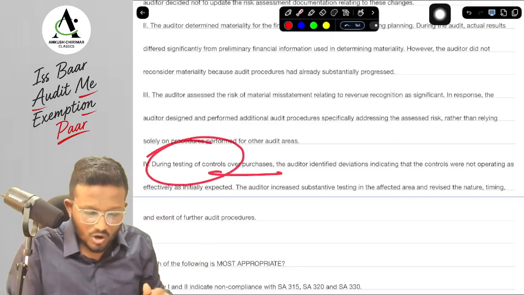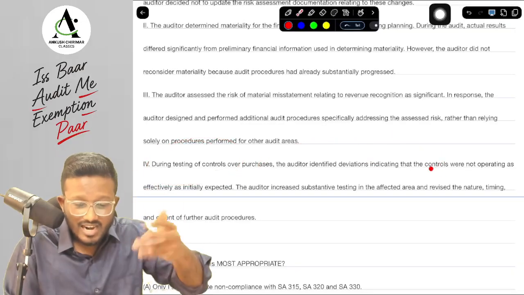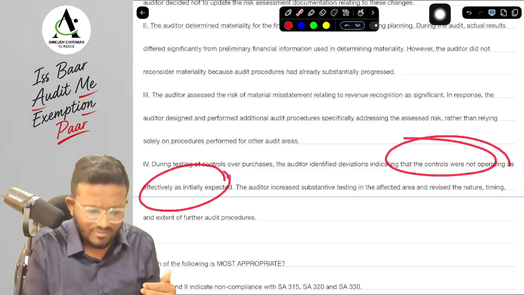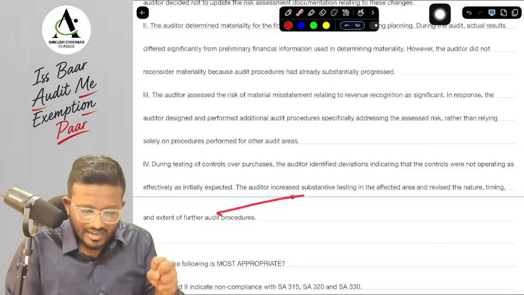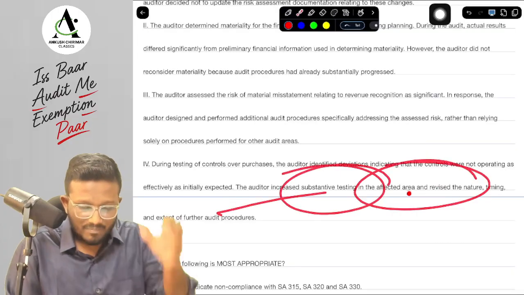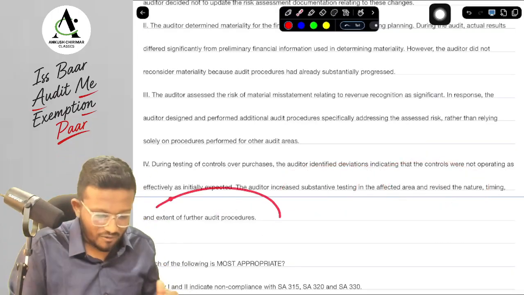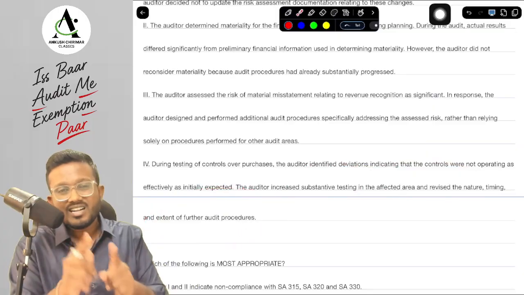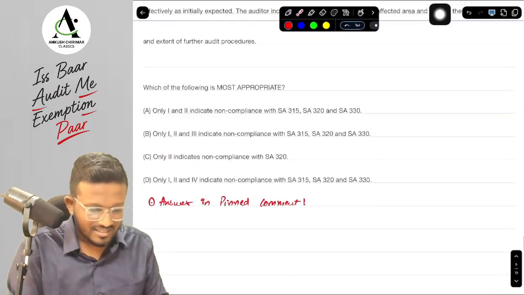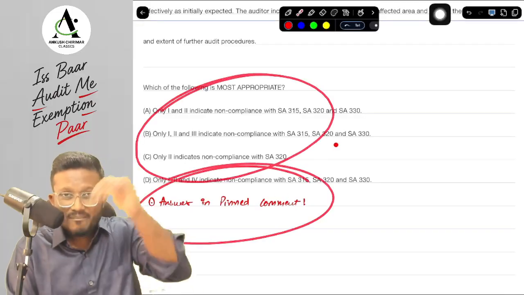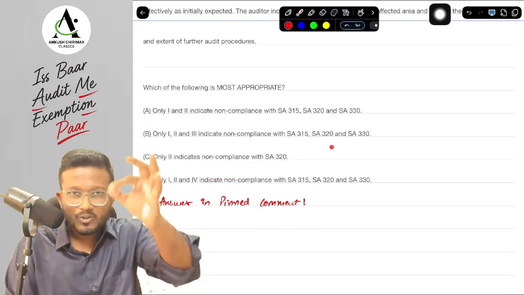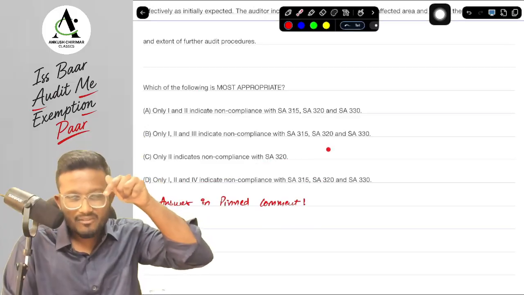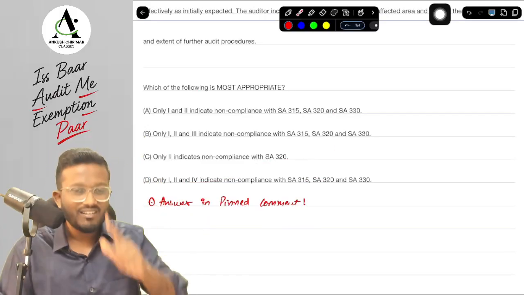Now, during the test of controls on purchases, they identified deviations that indicate that the controls were not operating effectively as expected. So the auditor increased the substantive testing in that particular area, and he also revised the nature, timing and extent of the further audit procedures. Whether it was compliance or non-compliance, you have to identify. These are the options you have to answer in the comment box, and if you don't know the answer, you can get to know it in the pinned comment. I have attached the answer with the explanation, so you can read it from there.